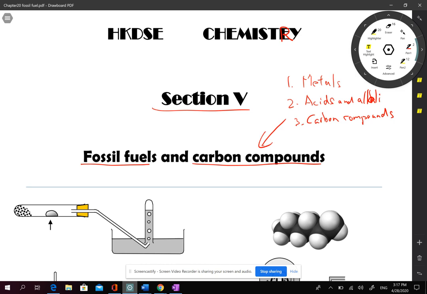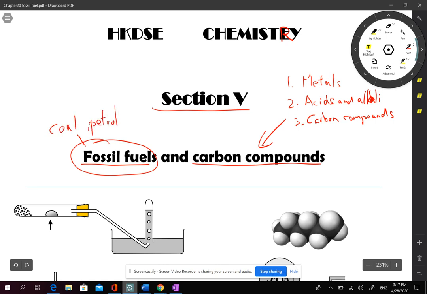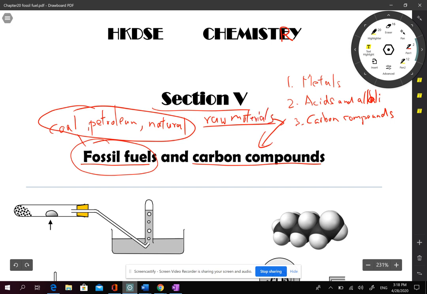But why does the title of this section also include fossil fuels? Fossil fuel, in Chinese, 化石燃料. That means usually we talk about coal, petroleum, and natural gas. It is because nowadays most carbon compounds come from them. They are the raw materials of carbon compounds. So that is why the name of the section is fossil fuels and carbon compounds.